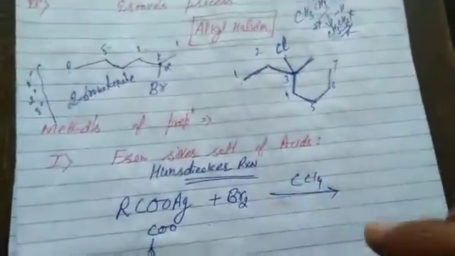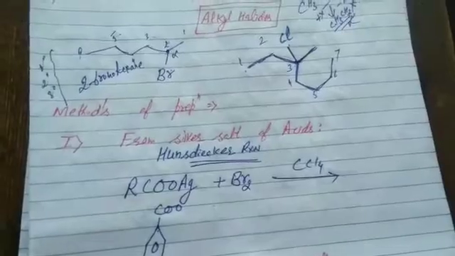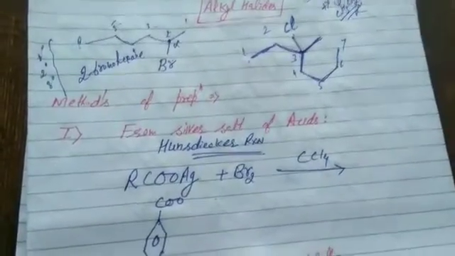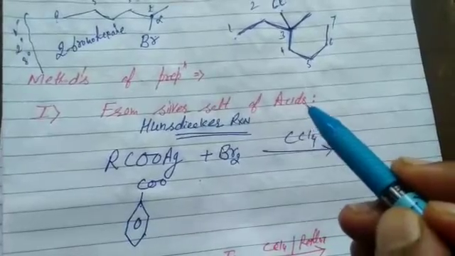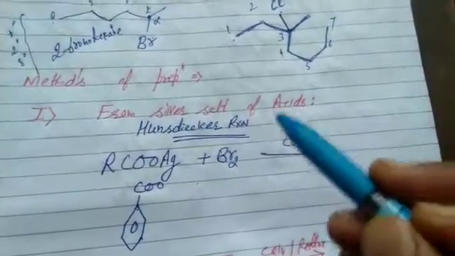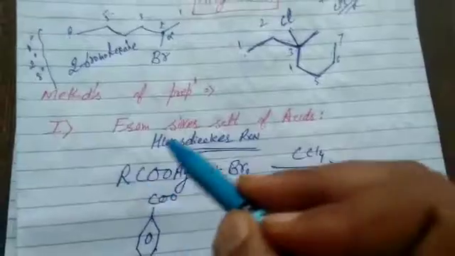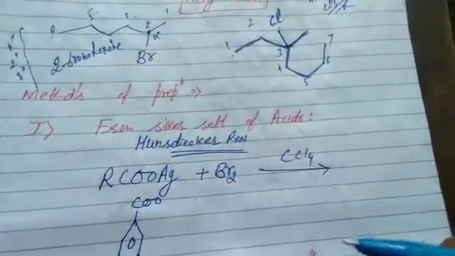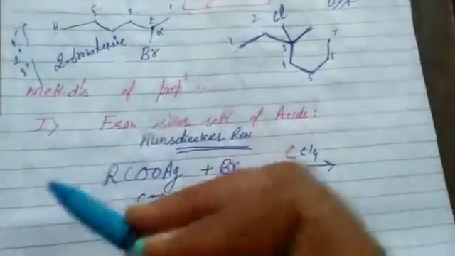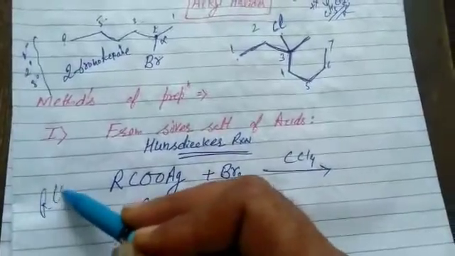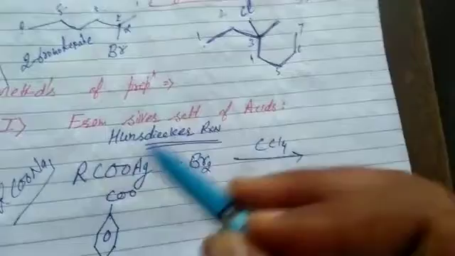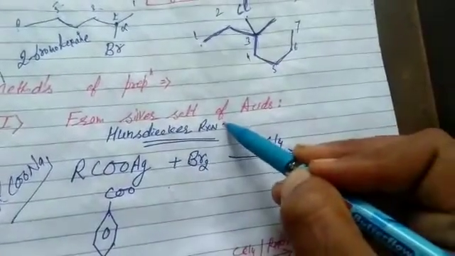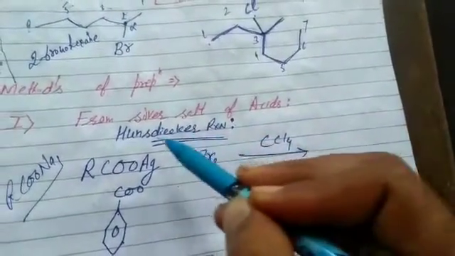Methods of preparation. First one is from silver salt of acids. All of you know acids are organic compounds containing carboxyl group. Silver salt means hydrogen is replaced by silver atom. Sodium salt means that's your acid, RCOOH, and hydrogen is replaced by sodium atom. That's the first naming reaction, Hunsdiecker reaction. What's the name? Hunsdiecker reaction.